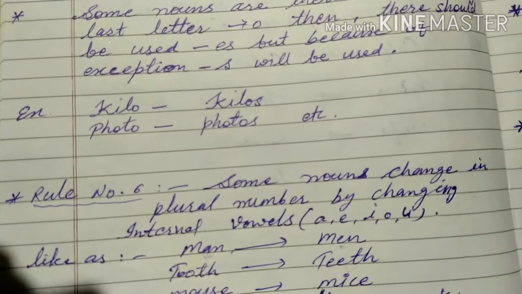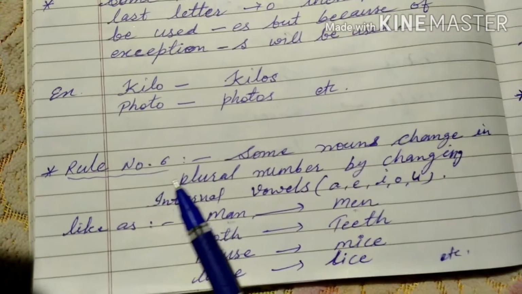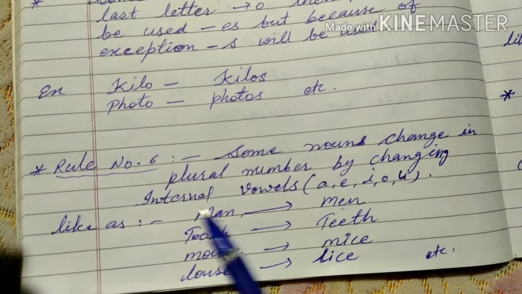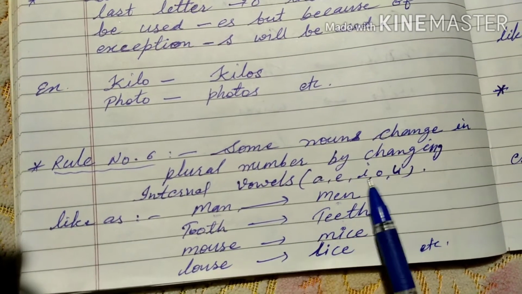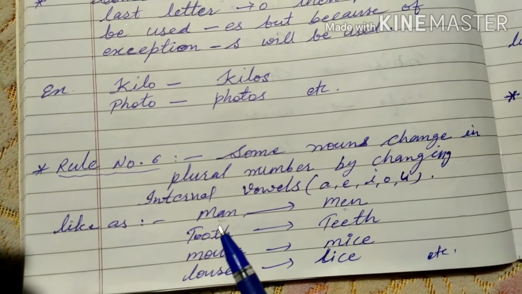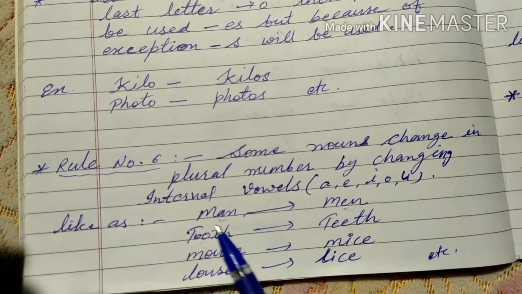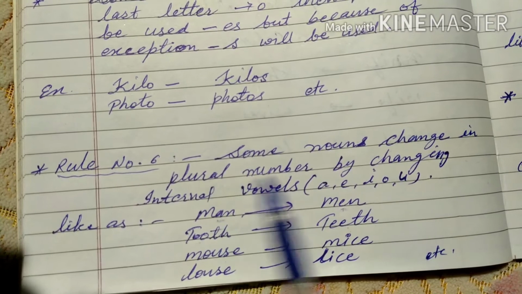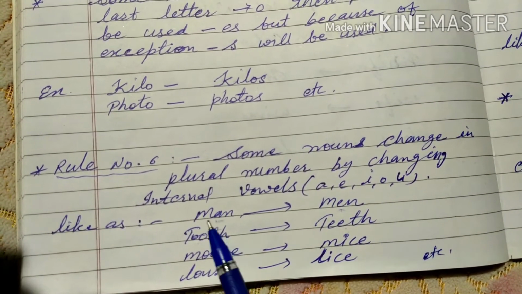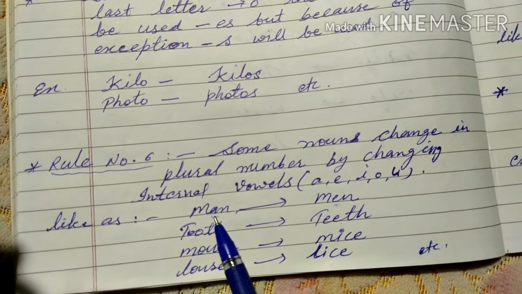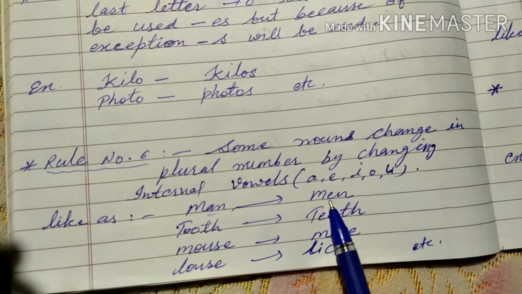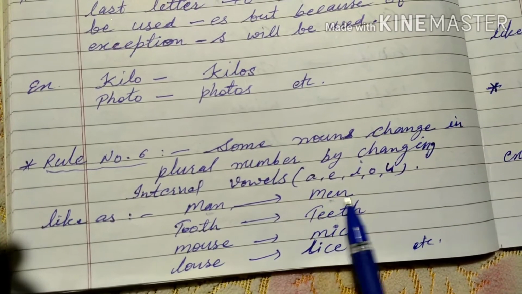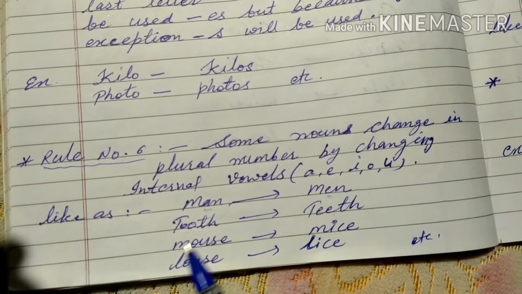Next, rule number 6. Some nouns change to the plural number by changing the internal vowel A, E, I, O, U. Like man, men. So MAN, MEN. So what is the internal vowel here? A, and here E. Singular number man, plural number men.